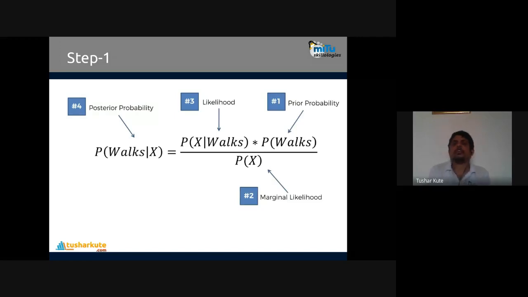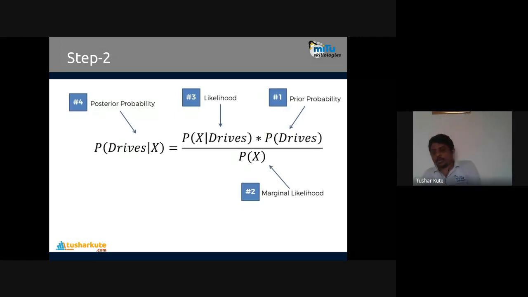So all these technical terminologies are known to us already. I just want to make sure in what sequence we are going to calculate: prior, then marginal likelihood, that is evidence, then likelihood, and then the posterior probability, finding all these values together and calculating with the theorem. Now, the second one, drivers also. We are going to do it for both driver and walker.